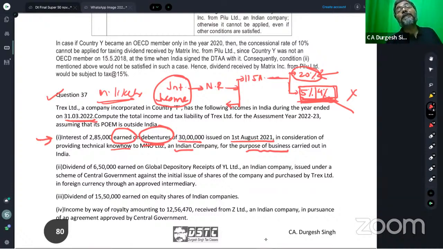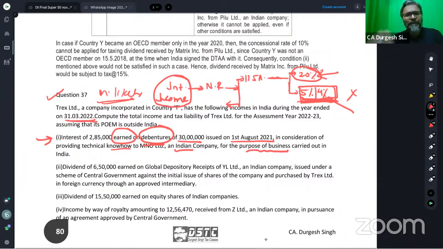Because for that 20%, there is one condition, that the borrowing or the debt should be owed in foreign currency, whereas you can see over here, the debentures are issued by the Indian company in Indian rupees, and hence it will be taxed on 30 lakhs.